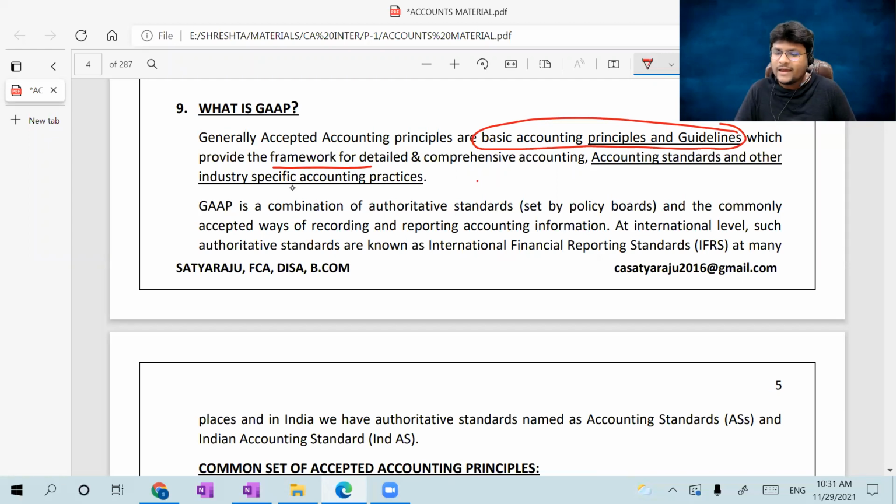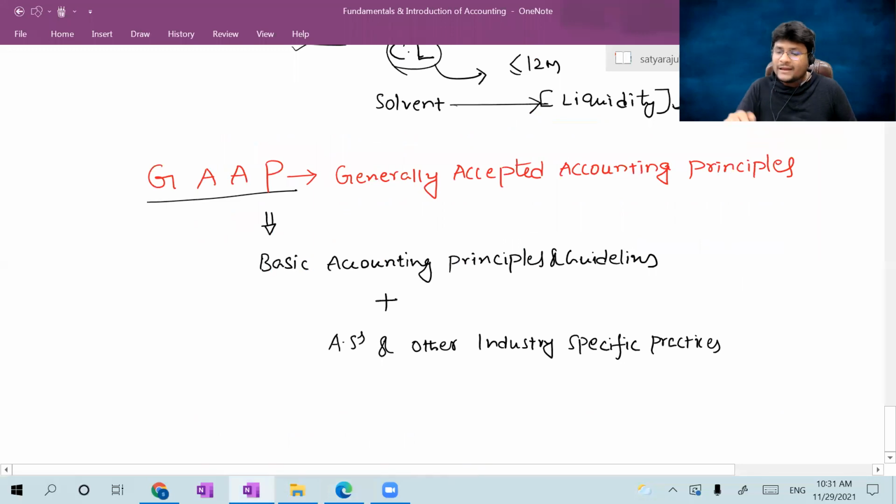He's indirectly conveying that the entire accounting system was completely built on GAAP. So the meaning of GAAP includes basic accounting principles and guidelines, and accounting standards and other industry specific practices.